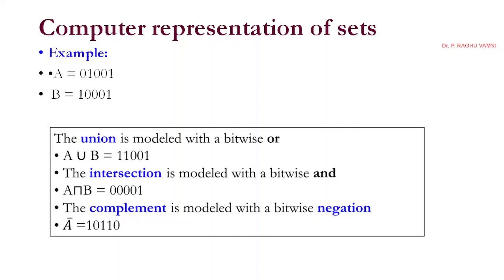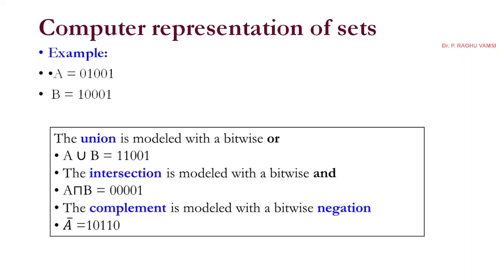While coming to the complement, 0 will become 1 and 1 will become 0. So A's complement means wherever 0 is there, you are supposed to place 1, and where 1 is there, you are supposed to place 0. So 1 0 1 1 0. So this is the way of representing computer bits. However, in depth, how we deal with the bits is what you study in computer organization and hardware architectures.